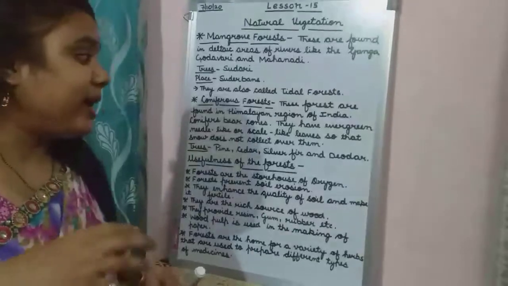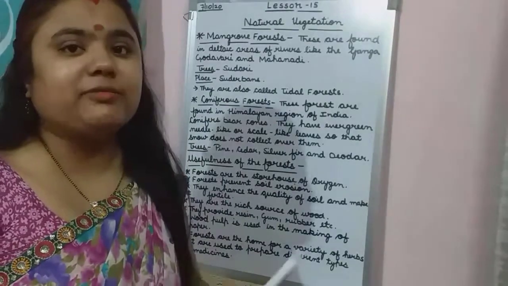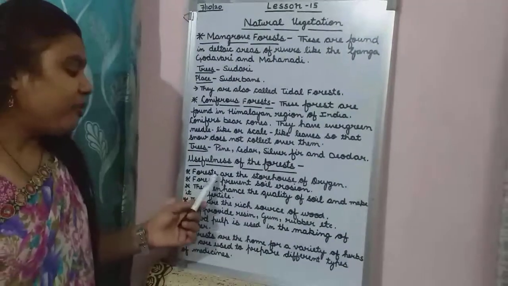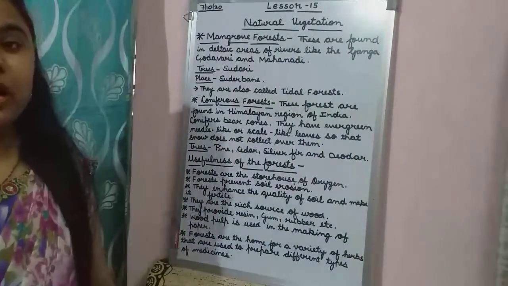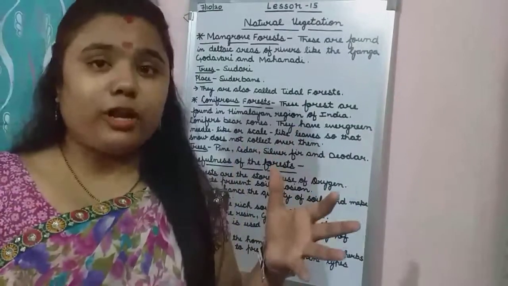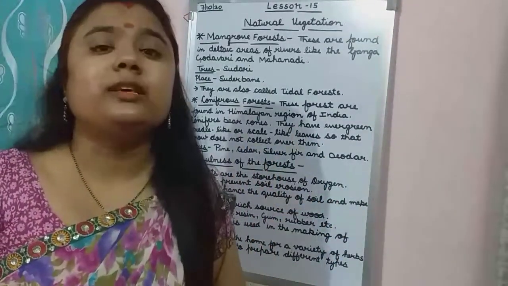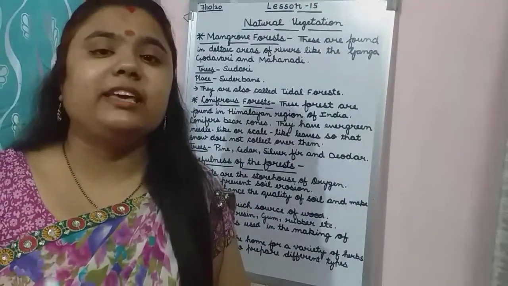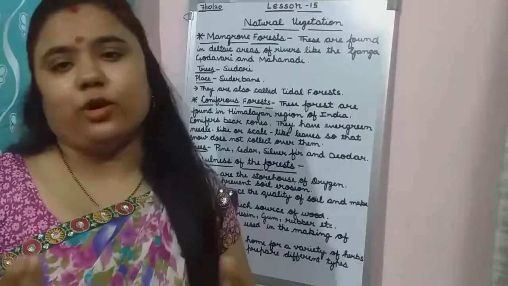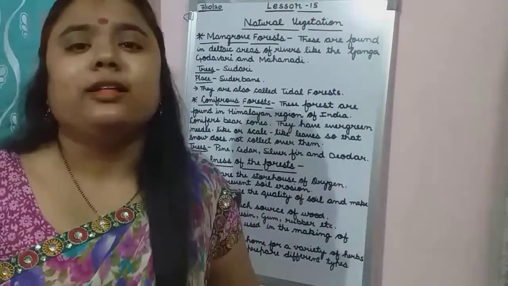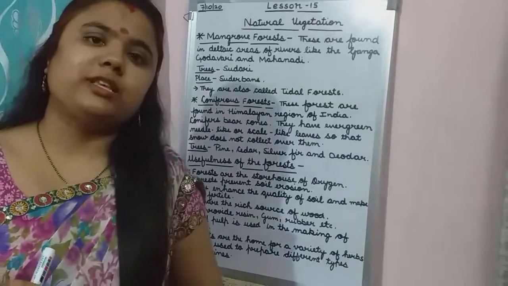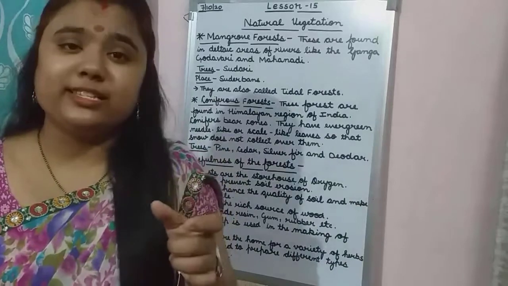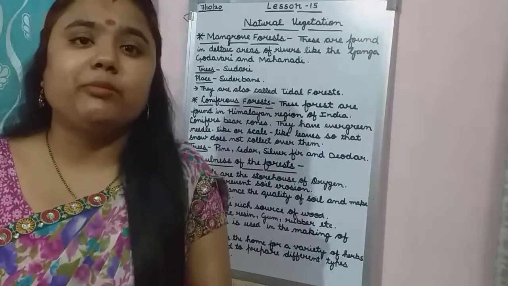Okay, so why are they useful to human beings? Why are these topics useful to us? Now see, forests are the storehouse of oxygen. I have told you before also that the forests are the storehouse of oxygen, because trees are absorbing the carbon dioxide and giving out the oxygen. You have studied in science also that trees absorb carbon dioxide and give out oxygen, and that oxygen is very necessary for human beings, because we are breathing in oxygen only.